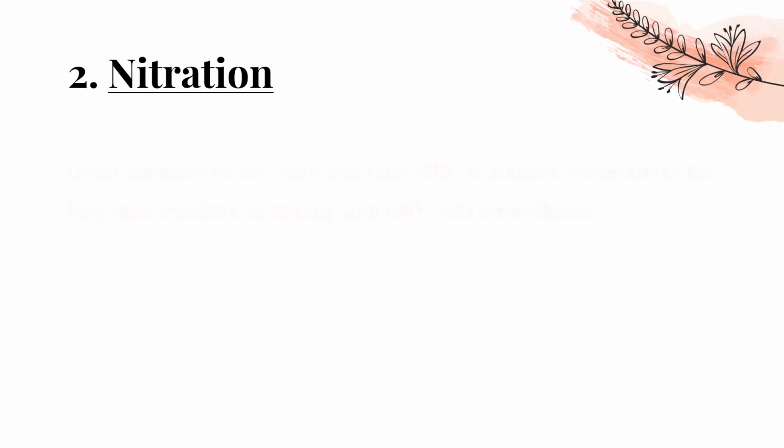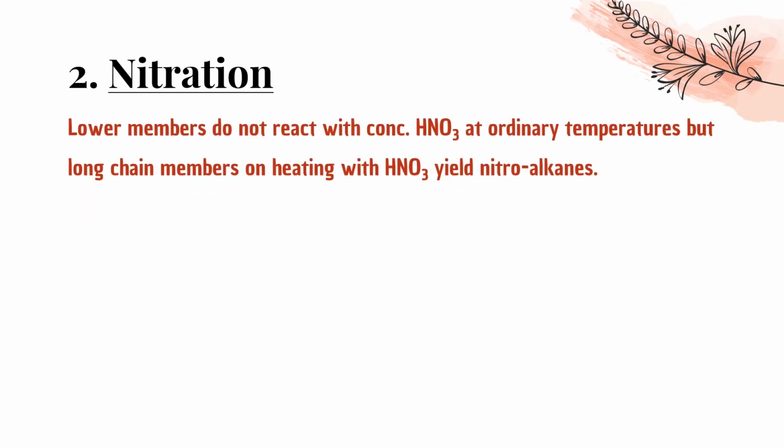Next is nitration. This time the hydrogen is going to be replaced by the NO2 group. Lower members, that means carbon 1, 2, 3, 4, do not react with conc. HNO3 at ordinary temperature. But long chain members, with more carbon atoms, on heating with HNO3 yield nitroalkanes.